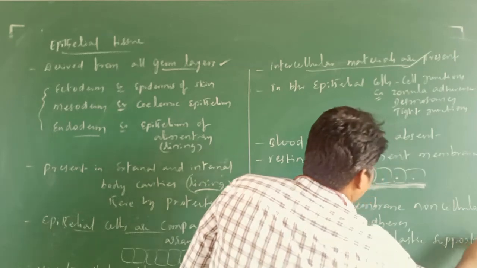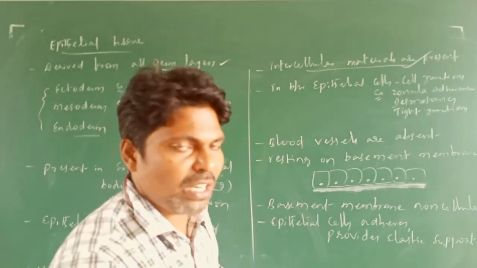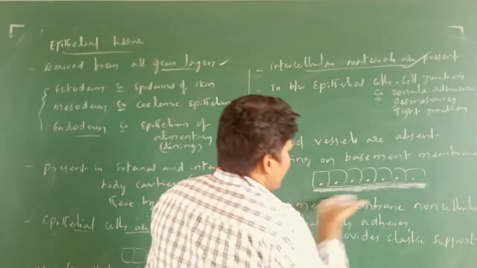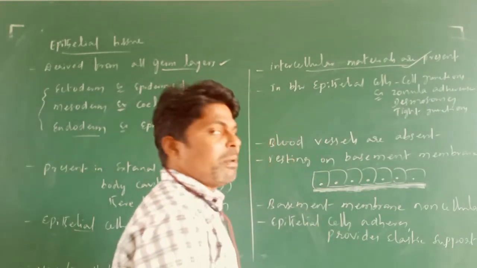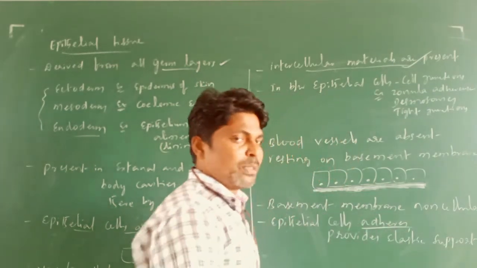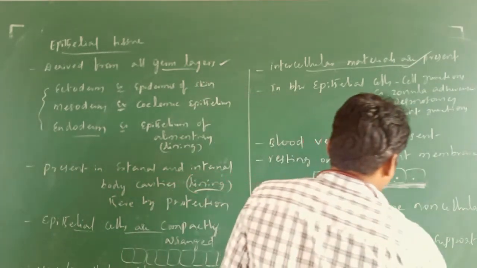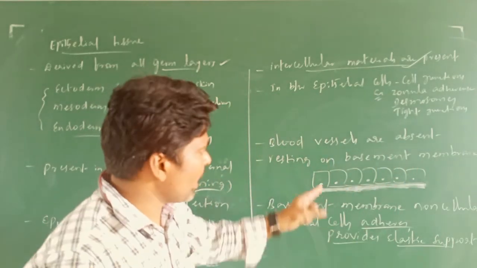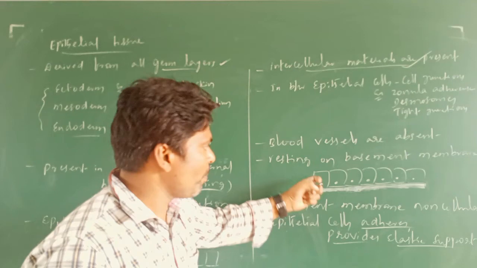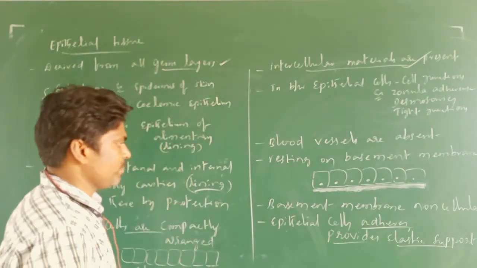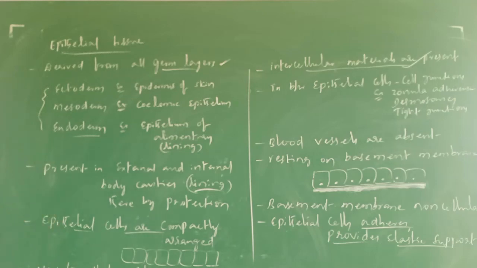Without attachment, cells simply would not stay present. So the basement membrane is responsible for that adherence and attachment, and it also provides elastic support to the epithelial cells. Do you understand what I'm saying?